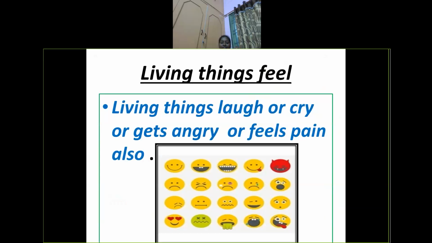Next one is living things feel. While walking, if you get hurt anywhere, you can feel. The same thing, the table also, if you get hurt over the table, you can feel, but the same thing cannot happen to the table. Why? Because you are living. Depending on your feelings, you can laugh, you will cry, you will get angry, and you will feel some pain. All these senses are had only by living things, not by non-living things, isn't it?